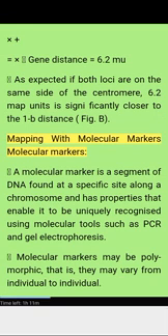Mapping with molecular markers. A molecular marker is a segment of DNA found at a specific site along a chromosome and has properties that enable it to be uniquely recognized using molecular tools such as PCR and gel electrophoresis. Molecular markers may be polymorphic, that is, they may vary from individual to individual.